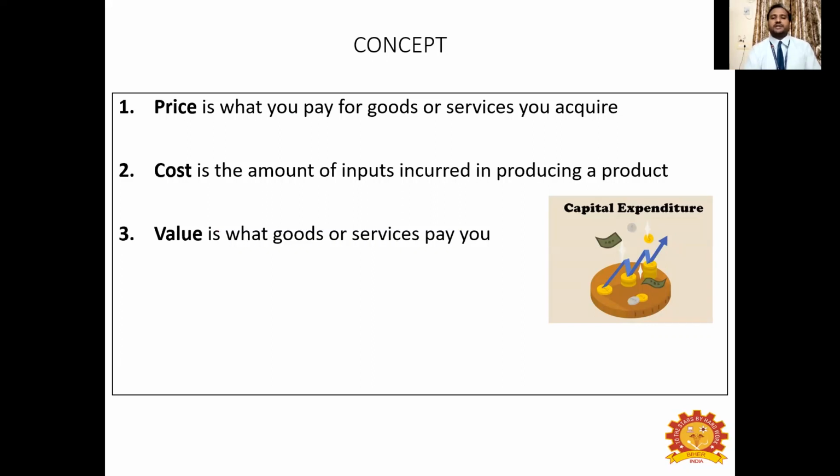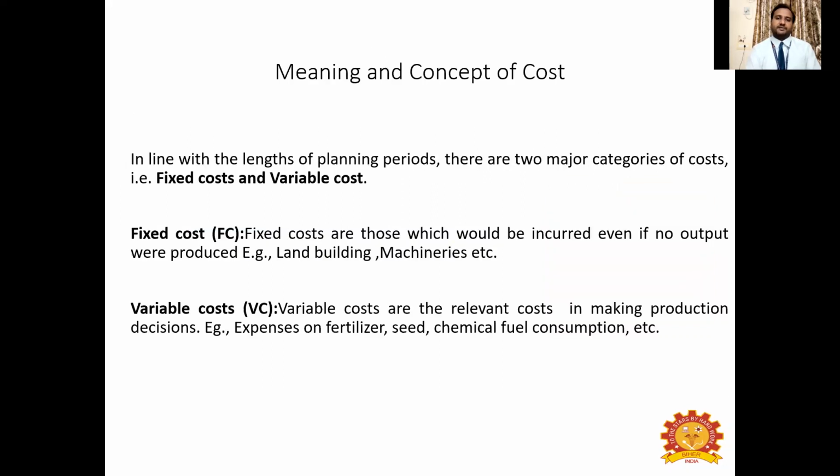You need to invest in a business. You need to buy capital, for example a tractor, land, building, inputs, other raw materials, and so on, in any business to produce a commodity. That comes under the category called expenditure. So cost, normally, we have two types. In a larger part, you have basically two types of cost, which is very important. One is fixed cost and another one is variable cost.